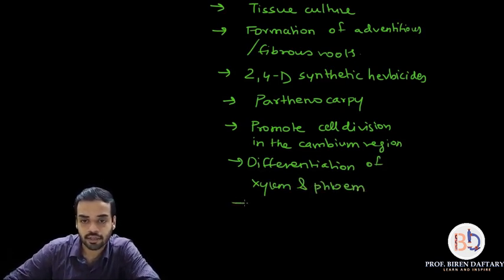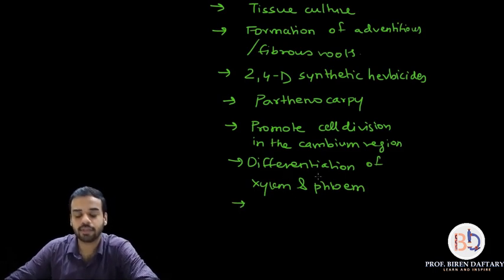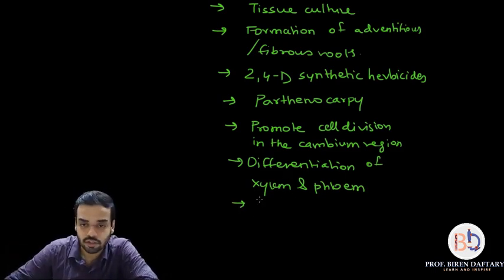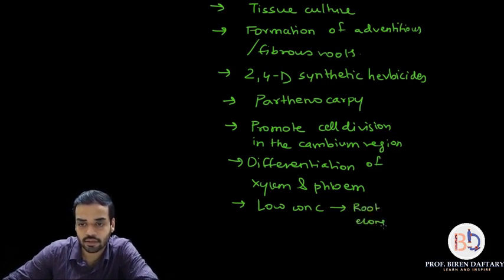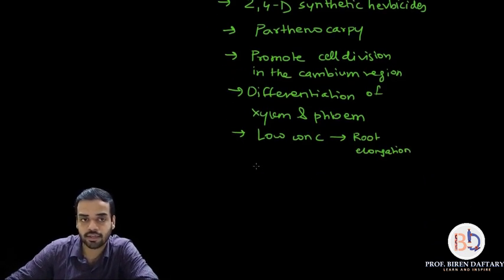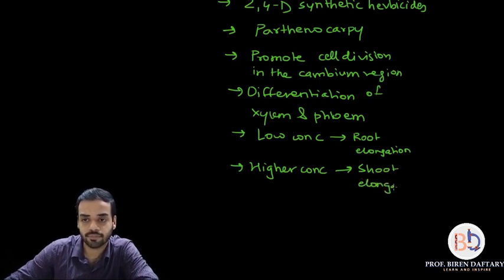Then they have a dual function. In lower concentration they cause root elongation, and if they are used in higher concentration, then they cause shoot elongation, that is stem elongation.